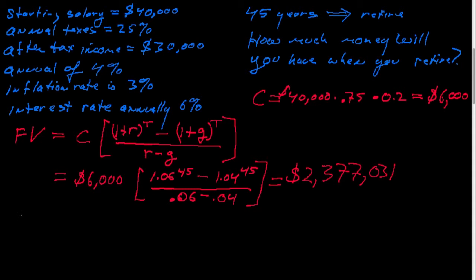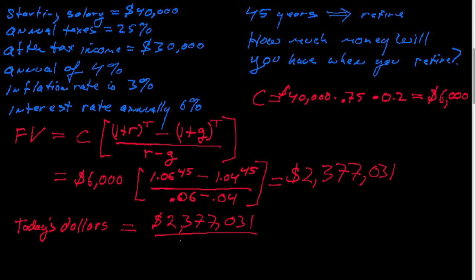So to get in terms of today's dollars, we're going to want to discount by the inflation rate. So we've got 2,377,031, and it's all divided by 1.03, and again to the 45th power. And that is $628,579. It's still quite a bit of money, though not as much as 2.3 million.